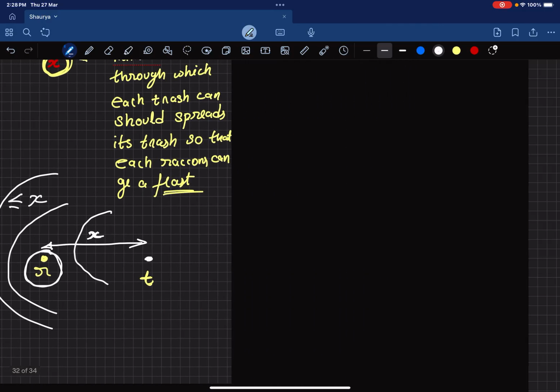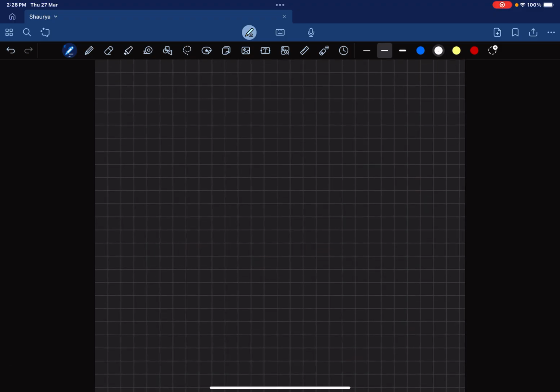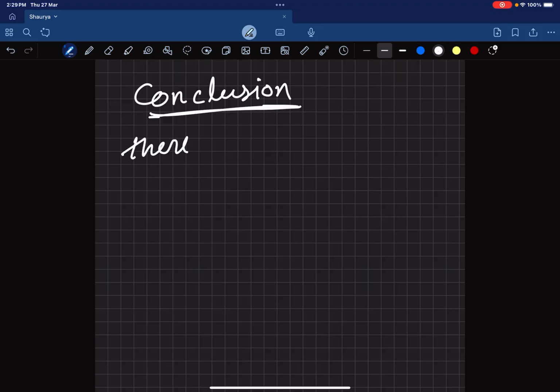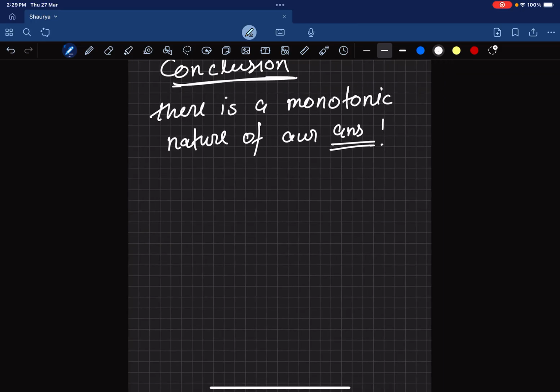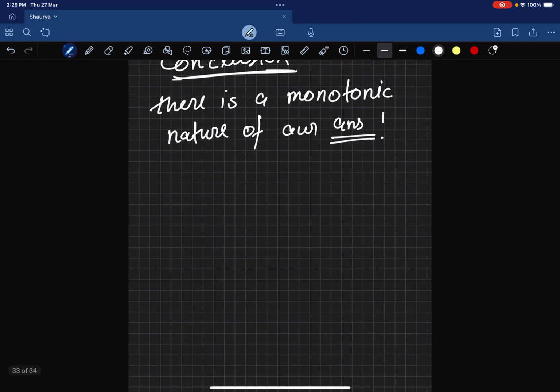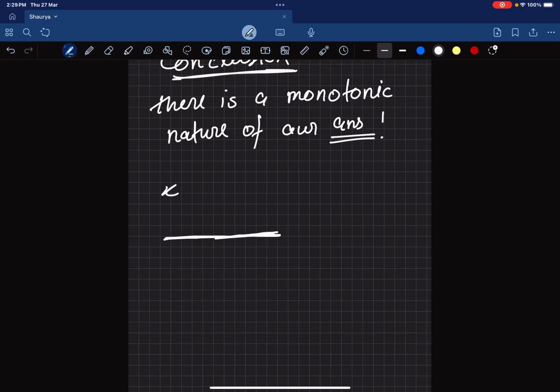So we can see there is a monotonic nature. We can come to a conclusion that there is a monotonic nature of our answer. For example, if the radius is like this, the raccoon will not be able to feed on the trash can.